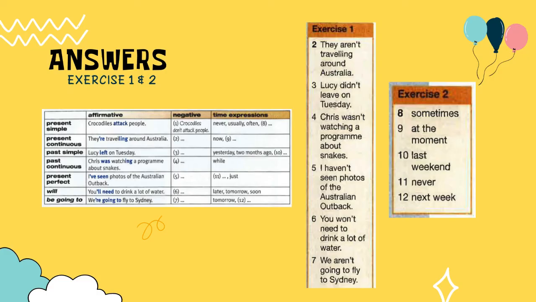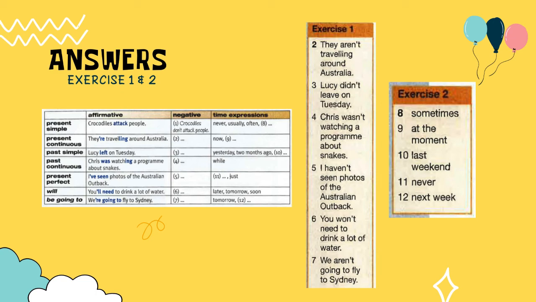Okay, let's recheck the answers for exercise 1 and 2. Exercise 1, for number 2, they are not traveling around Australia. Okay, for number 3, Lucy didn't leave on Tuesday. Number 4, Chris wasn't watching a program about snakes. Number 5, I have not seen photos of the Australian outback. For number 6, you will need to drink a lot of water. And for number 7, we are not going to fly to Sydney.